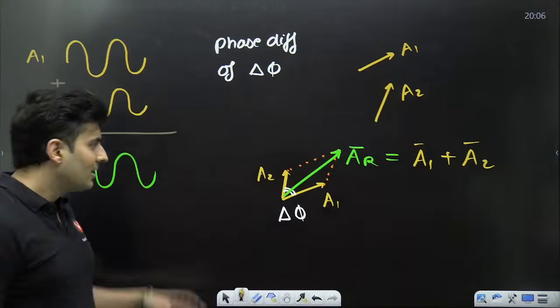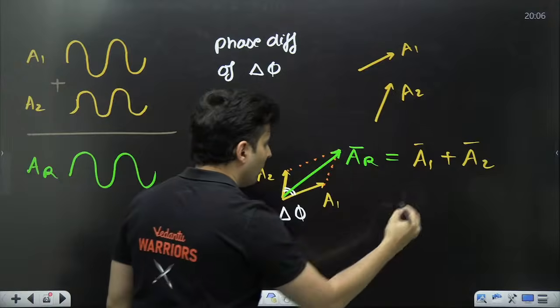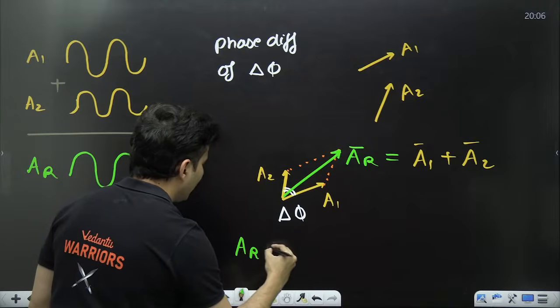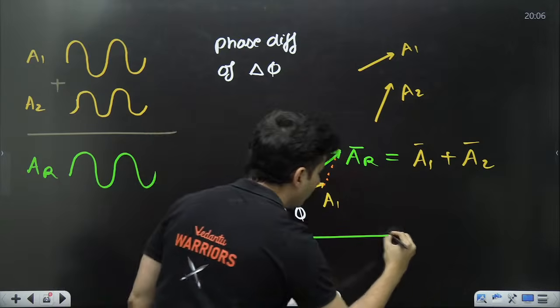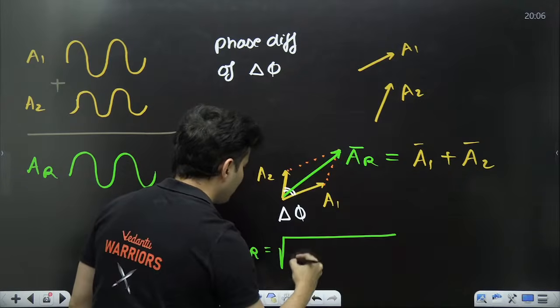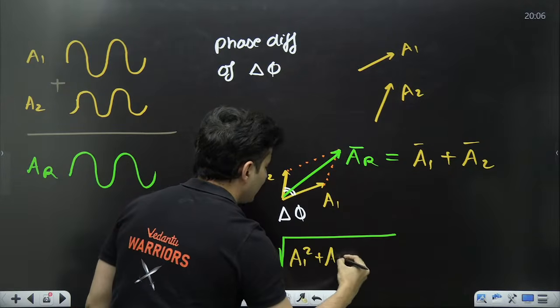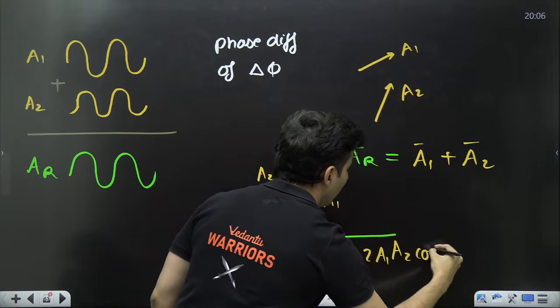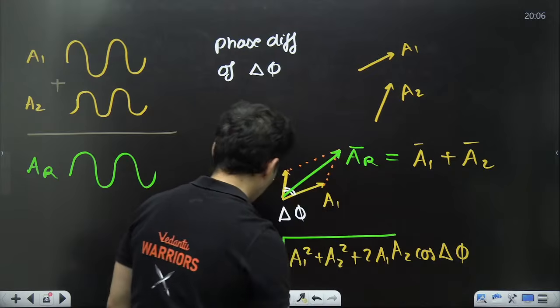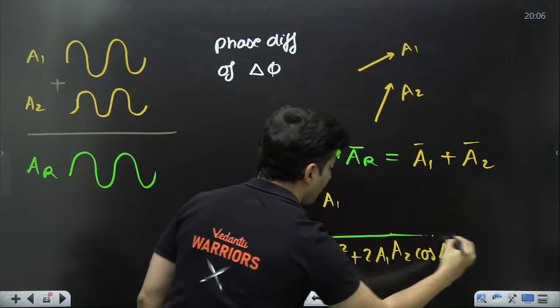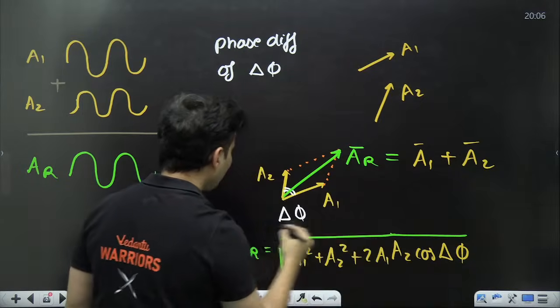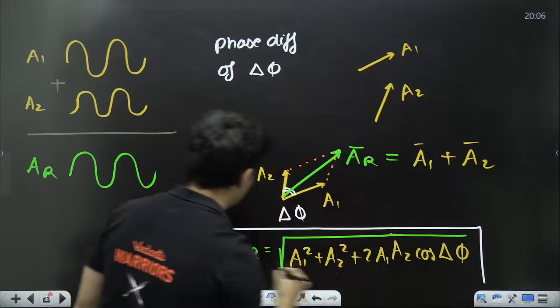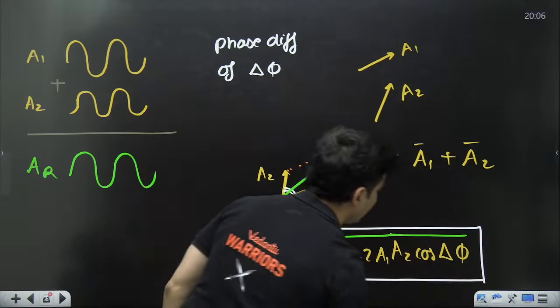Not just that, I can also say AR magnitude will be root of A1 square plus A2 square plus 2 A1 A2 cos del phi. This is what it should be, if you find the resultant amplitude.